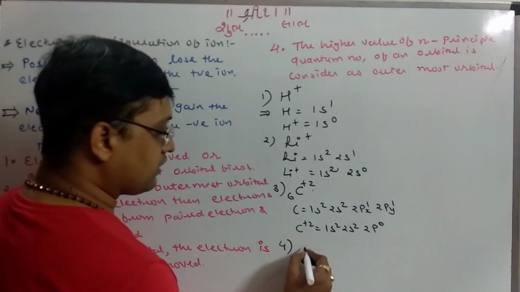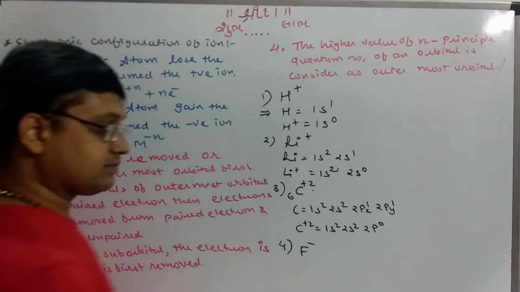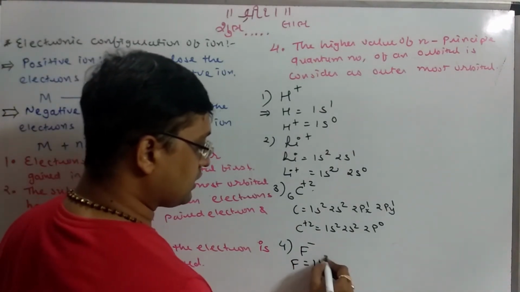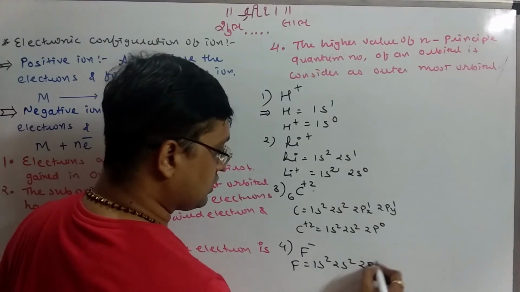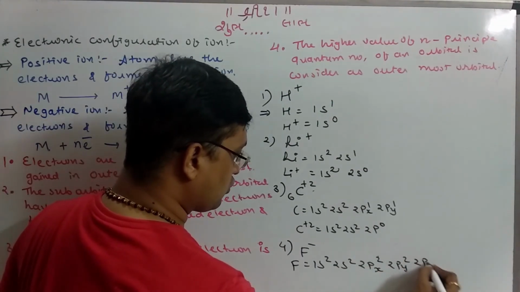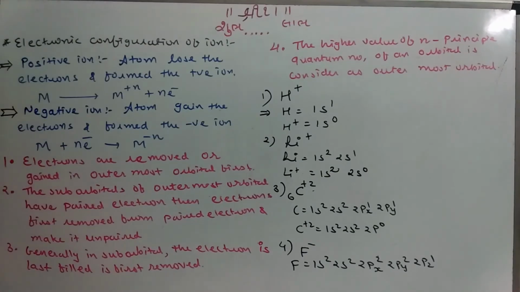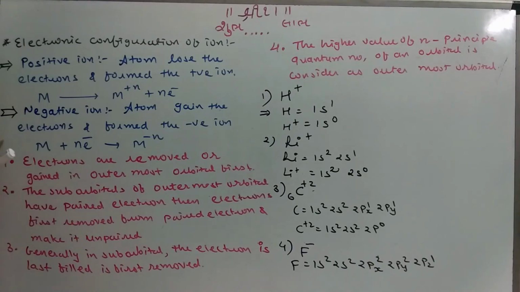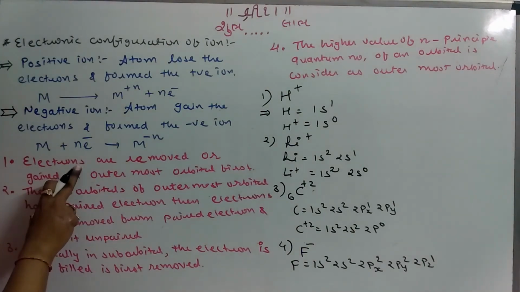Fourth, if I write down F minus 1, a negative ion. Fluorine has configuration 1s2, 2s2, 2px2, 2py2 and 2pz1. Minus 1, that is, 1 electron is required to be gained for the negative ion. So one electron will be added in the outermost orbit according to rule number 1.